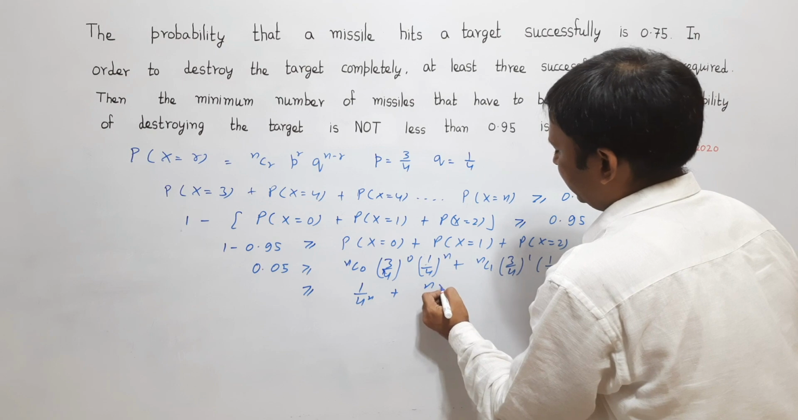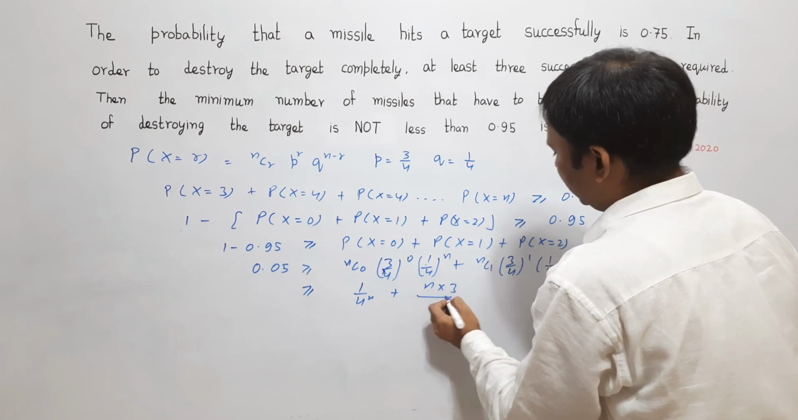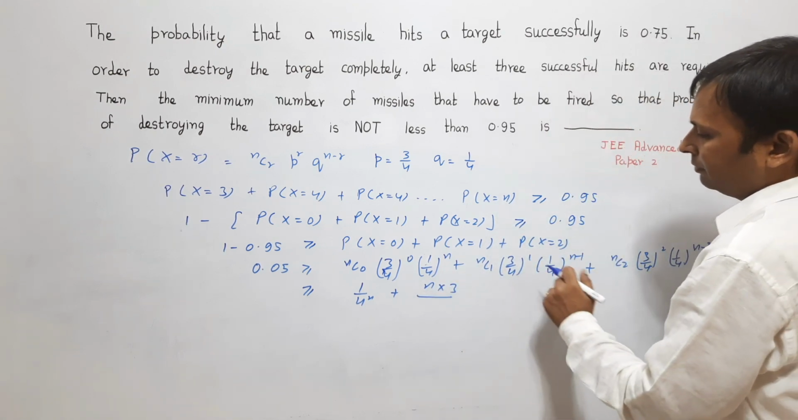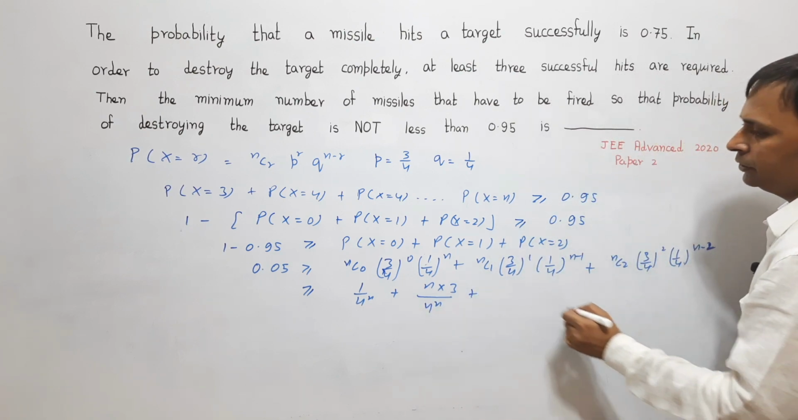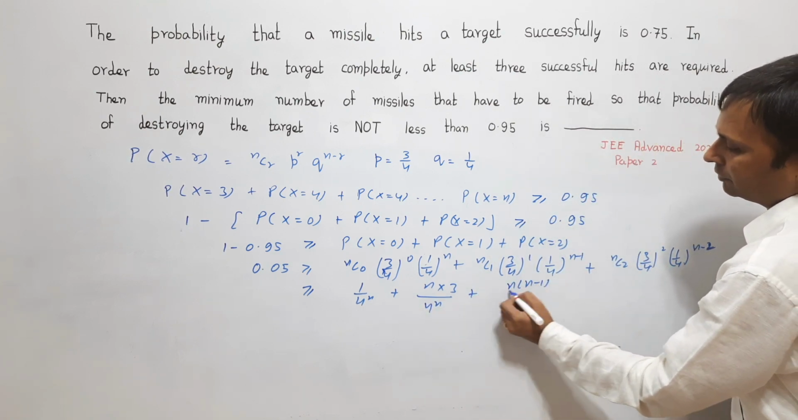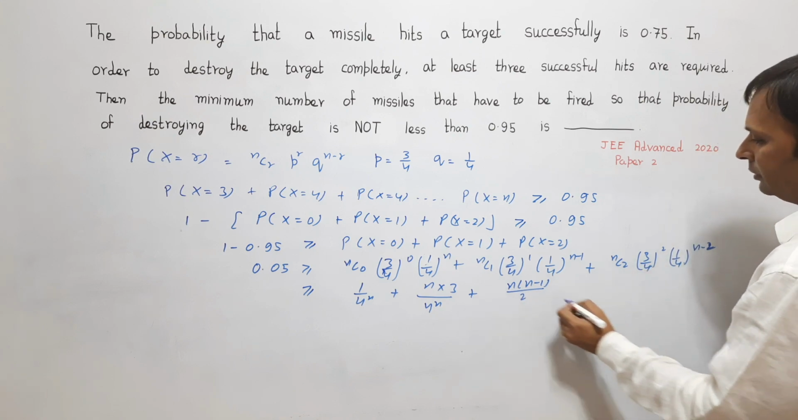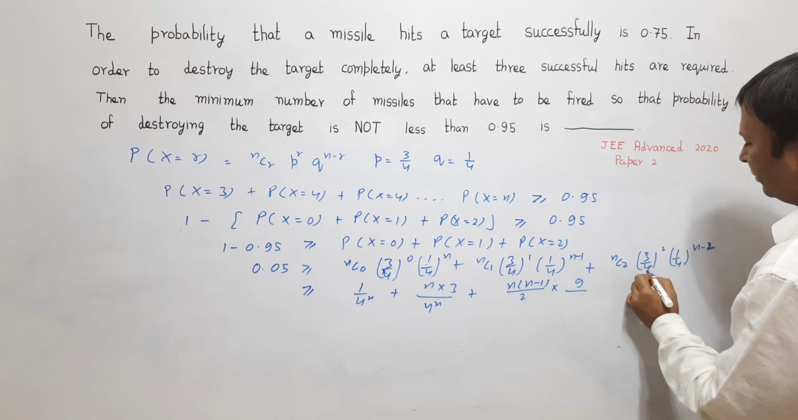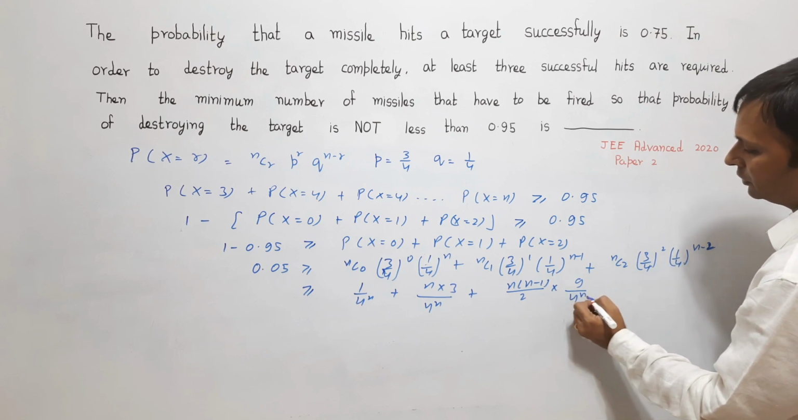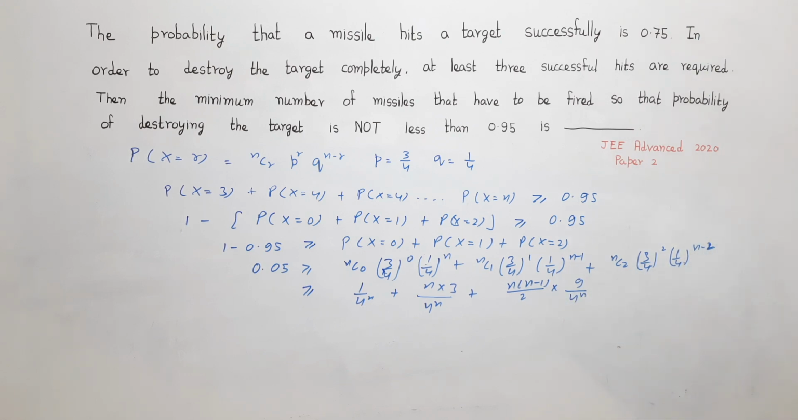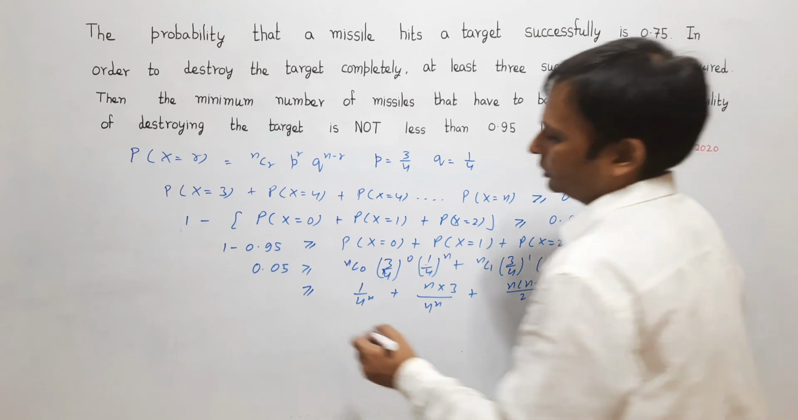nC1 is equal to n multiplied by, numerator is 3 and the denominator becomes 4 to the power n minus 1 into 4, that is 4 to the power n. And here nC2 is n into n minus 1 divided by 2, and 3 square is 9 divided by 4 to the power 2 into 4 to the power n minus 2, which finally becomes 4 to the power n only. So this is 0.05.